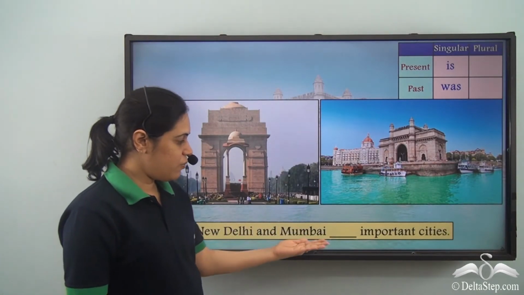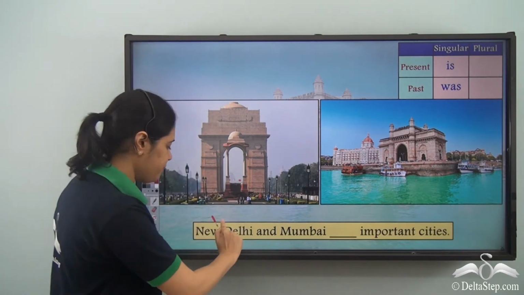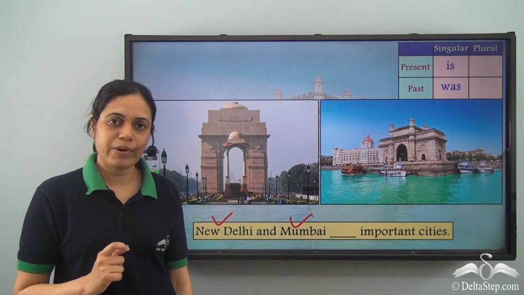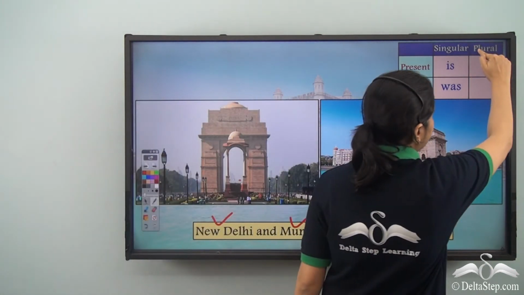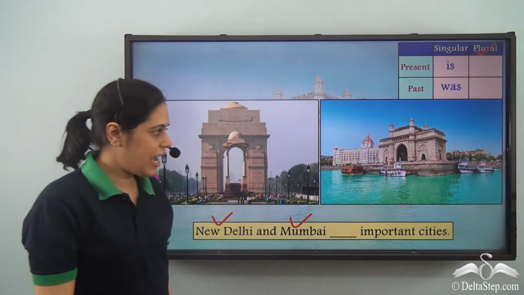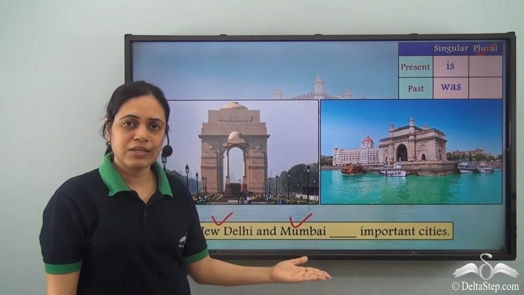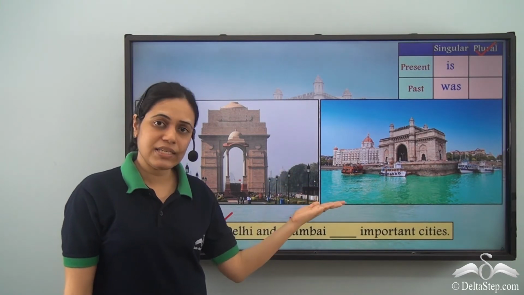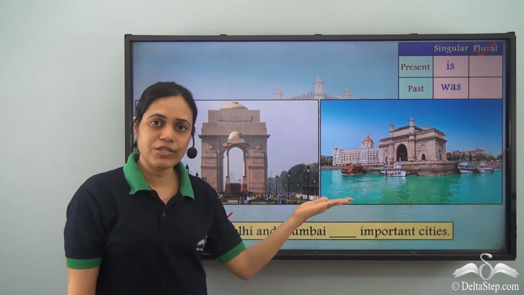New Delhi and Mumbai dash important cities. Now over here, we are talking about two cities, New Delhi and Mumbai. So it is plural. And we are talking about present because important cities, these cities still exist and they are still important.